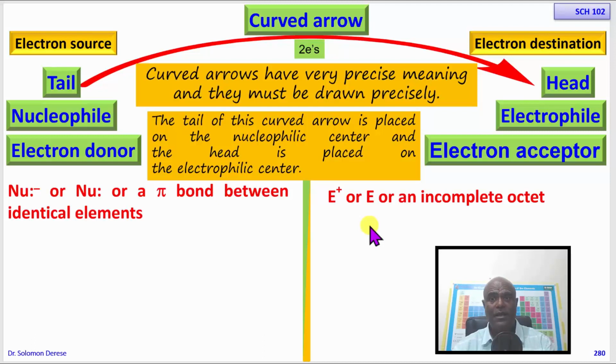The other type of electrophiles are those that have an incomplete octet, as we have seen.